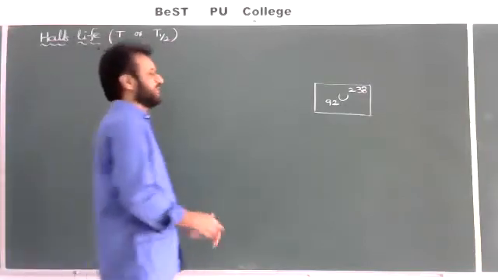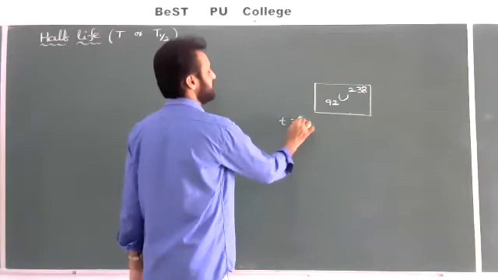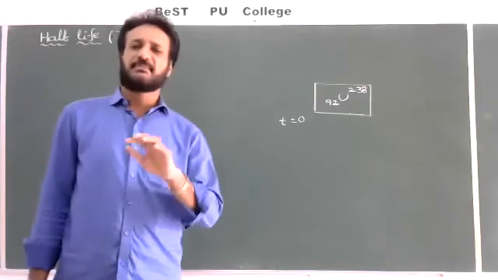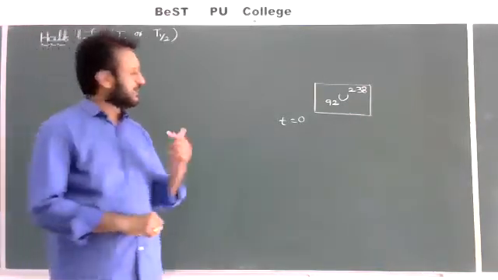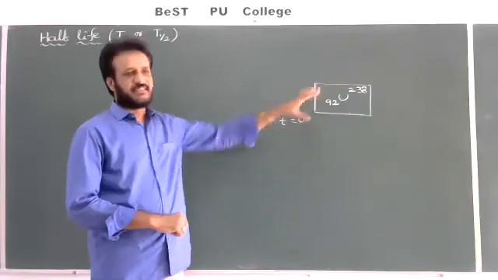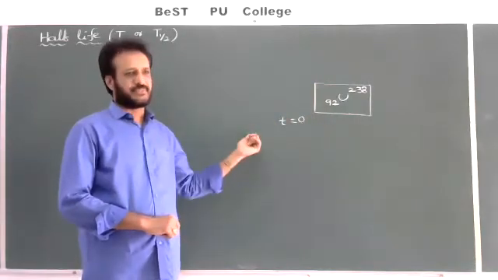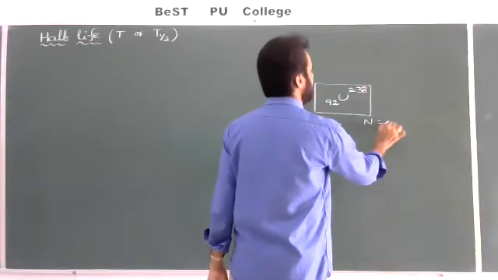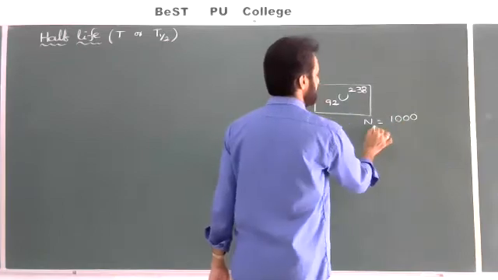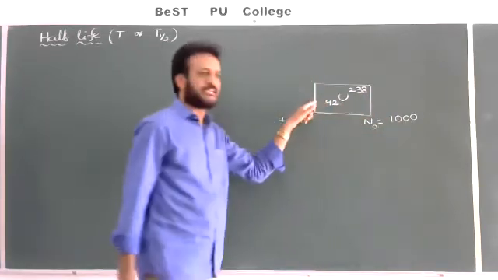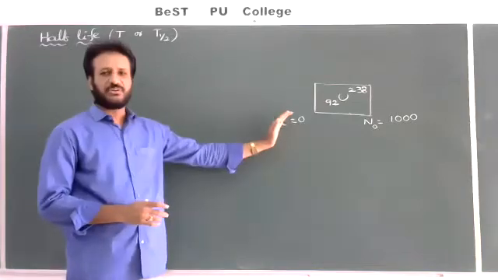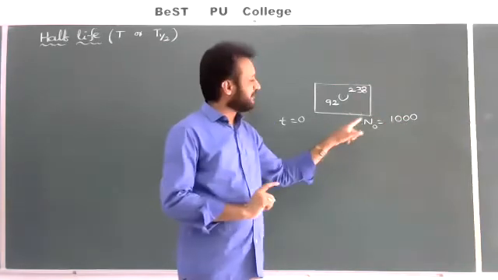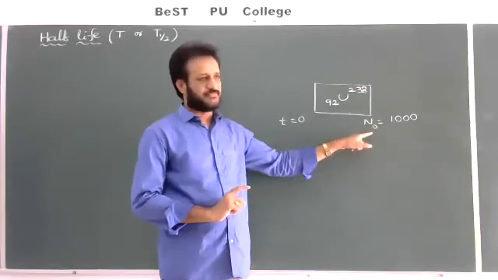Generally, when time t is equal to 0, time will never actually be 0. Whatever reference time we want to choose can be taken as 0. For example, today at 10 o'clock I want to observe this element; that 10 o'clock can be taken as the 0 reference time. So at t equal to 0, this sample contains a total of 1000 atoms. That initial or original number of atoms I am representing with N naught.